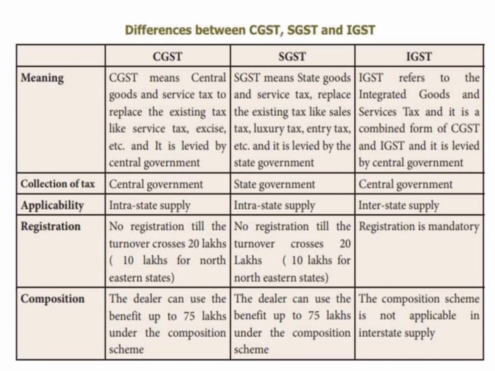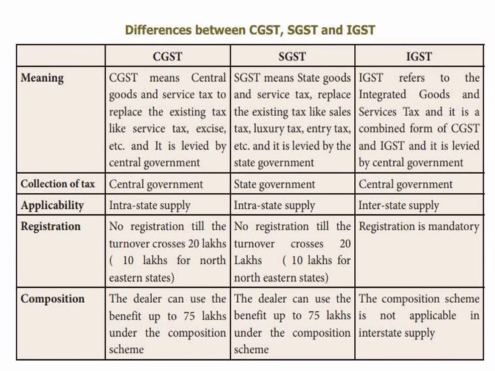CGST means the Central Goods and Services Tax, which replaces existing taxes like service tax, excise, etc., and it is levied by the central government. SGST means the State Goods and Services Tax, which replaces existing taxes like sales tax, luxury tax, entry tax, and is levied by the state government. IGST refers to the Integrated Goods and Services Tax, a combined form of CGST and SGST, and it is levied by the central government.